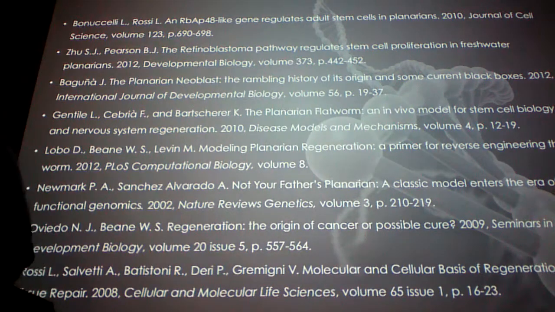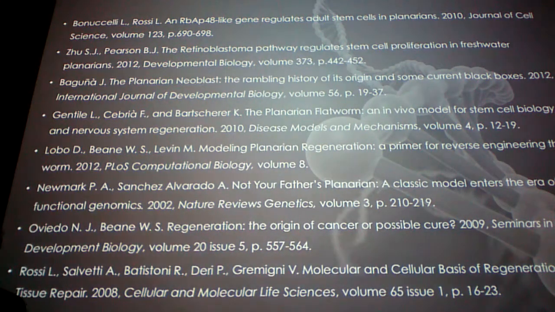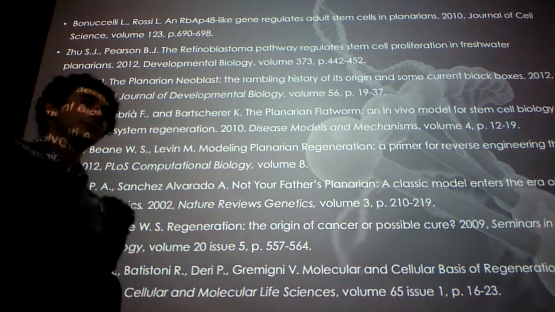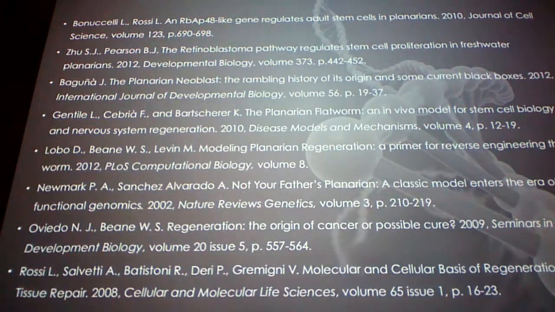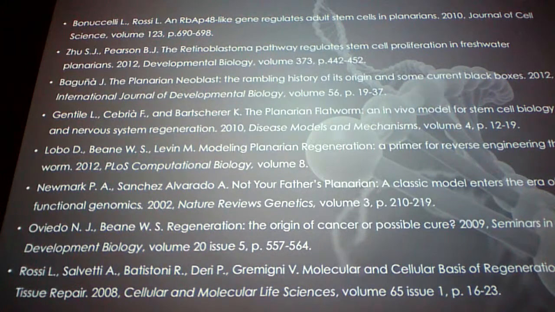Questions? I have a question. A lot of people would probably criticize this study because this protein functions almost opposite to how it does in vertebrates. This is an oncogene. What would you say to someone who has that criticism of why this is important? I mean, even if it's opposite, it could still shed light on the process of how it works. It's obviously pretty similar. There's sequence homology.